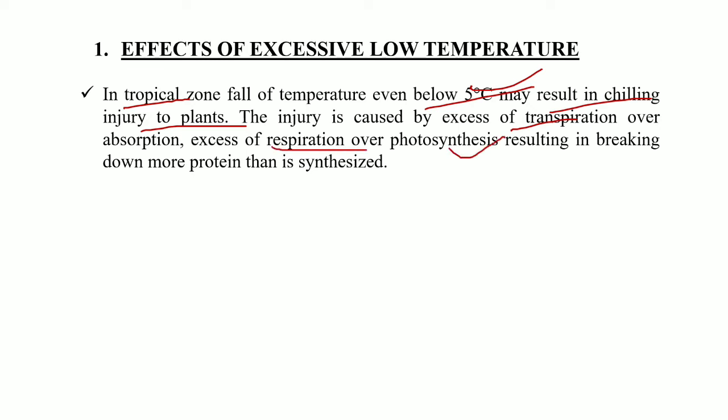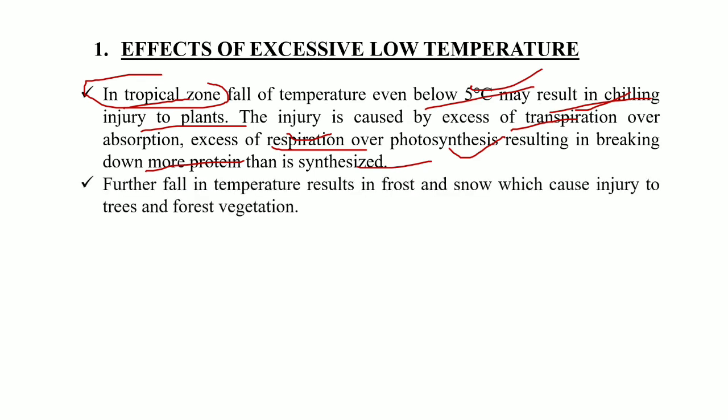Okay, so the rate of photosynthesis will be lower as compared to respiration and transpiration when the temperature is below 5 degrees Celsius in the tropical zones. This will result in the killing of the plant, or it may break down more proteins than it synthesizes. Further, if there is a further drop in the temperature, it may result in frost and snow. Frost and snow are mainly observed in the temperate zones. In the tropical zones we don't observe frost and snow.